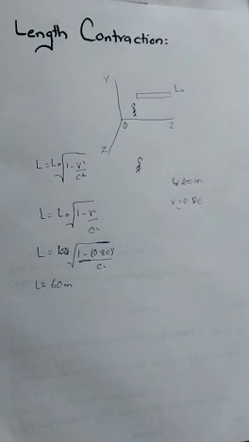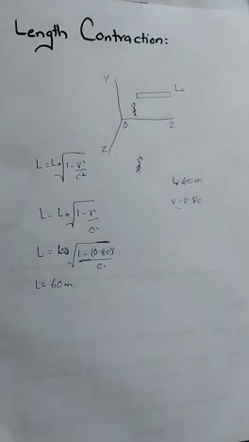If the value of v is very small, for example an object moving at 100 meters per second or 10 meters per second, that is a small velocity, so the contraction of length is not considerable. The change of length for small speed is not much.